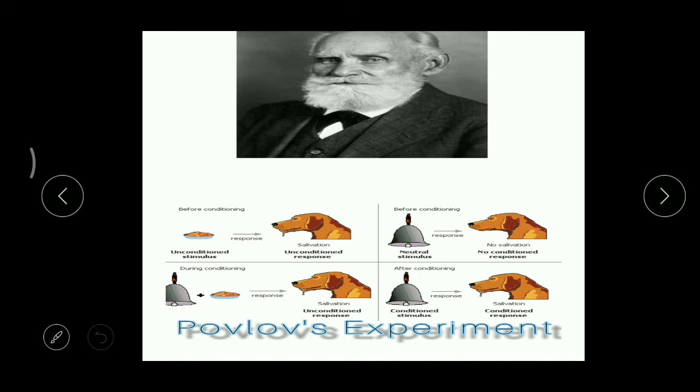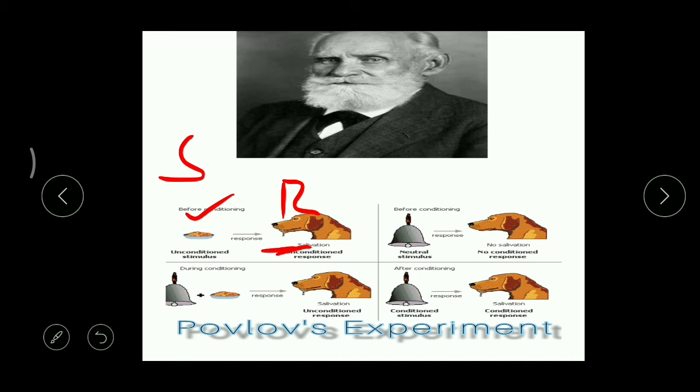If you carefully observe, this is food. By seeing the food, the dog is releasing saliva. That means it is salivating. So here, food is a stimulus, and salivation is a response. You got it, children?